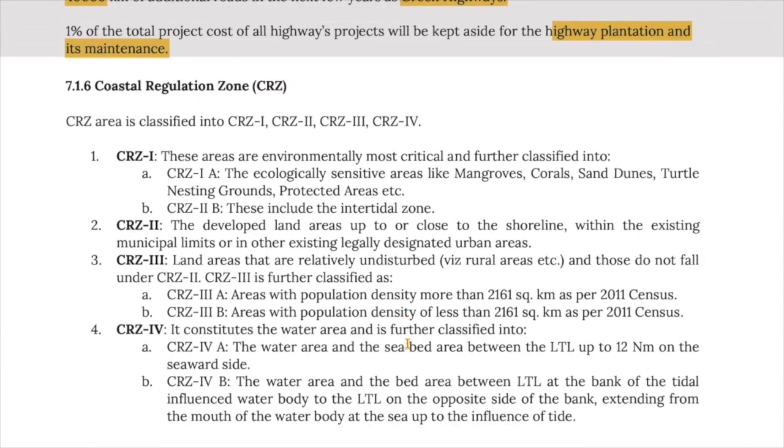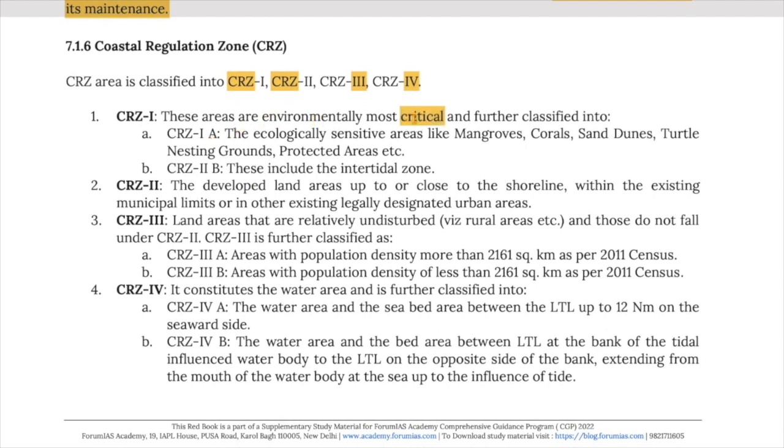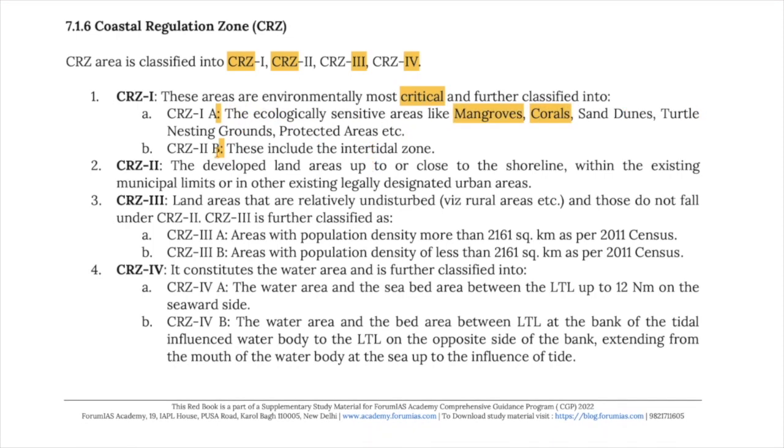Now, let's look at coastal regulation zones. CRZs are classified into CRZ 1, CRZ level 2, 3, and 4. CRZ level 1s are areas that are environmentally most critical and are further classified into A and B. Class A includes the ecological sensitive areas like mangroves, corals, sand dunes, turtle nesting grounds, protected areas, etc. Zone B includes intertidal zones.